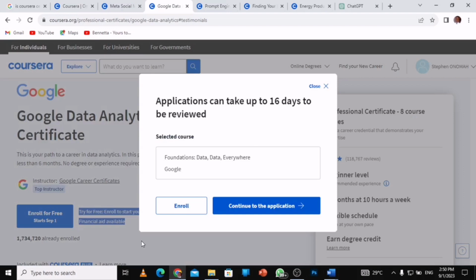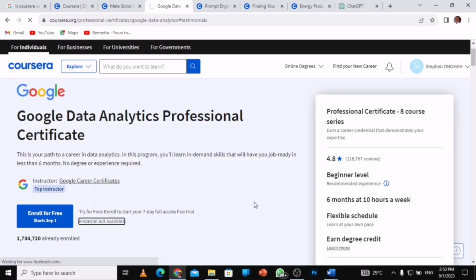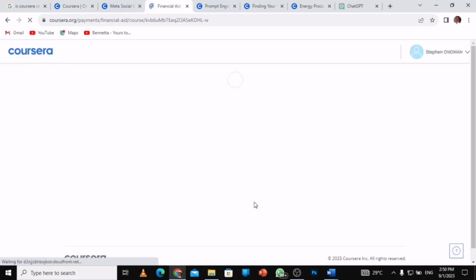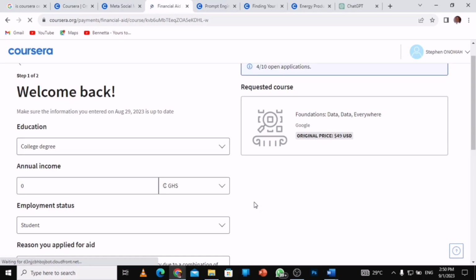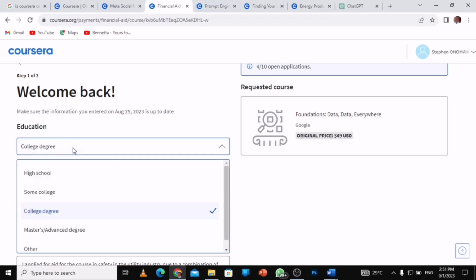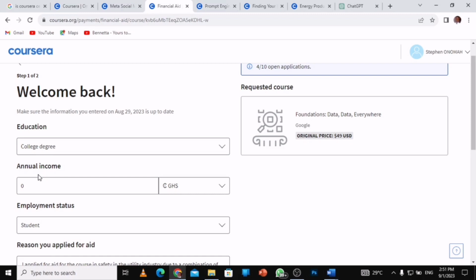Now we are going to continue with the application. Selected courses, we have Foundations of Data Everywhere. When you continue with the application, this is where we are going to apply the ChatGPT magic, right? You're going to follow what I'm going to do, and after this I'm going to list some of the courses that you can apply for. So this is the interface. Welcome back. Here you choose where you are. I'm in college, that is college degree. Annual income, you're a student.